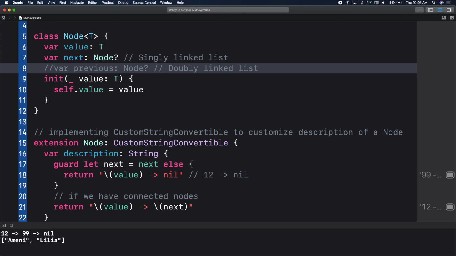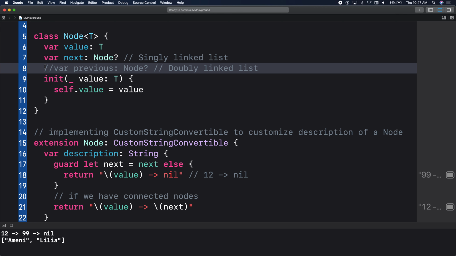So I start from 12, I go to 99, and then I go to 37. So 12, 99, 37. In a doubly linked list, I could go from 12 to 99 and back to 12, because I have pointers in both directions. Everybody? Cool. All right.